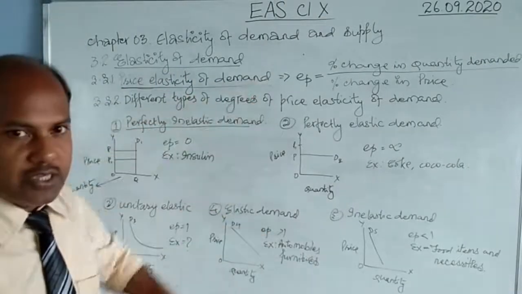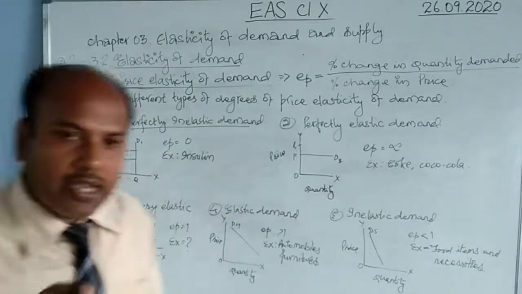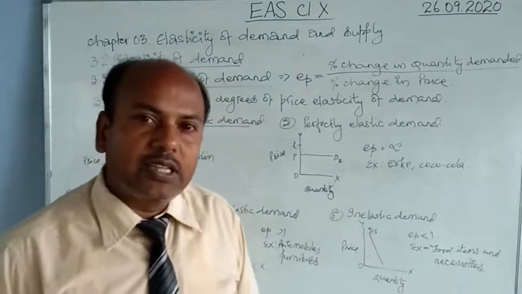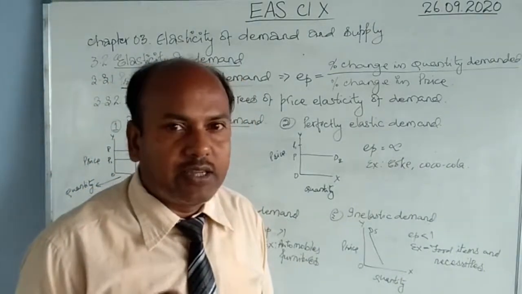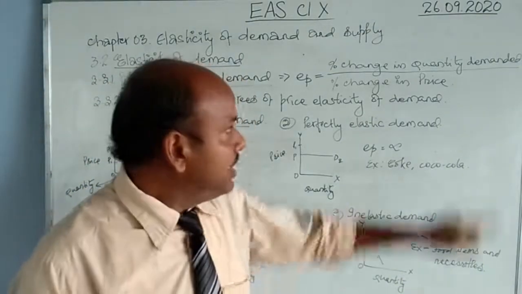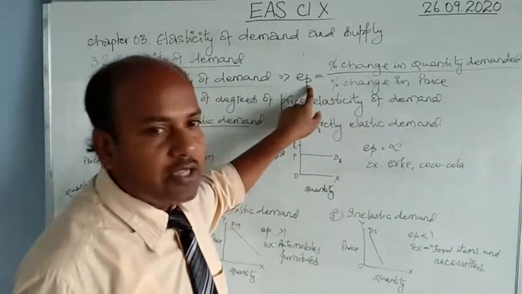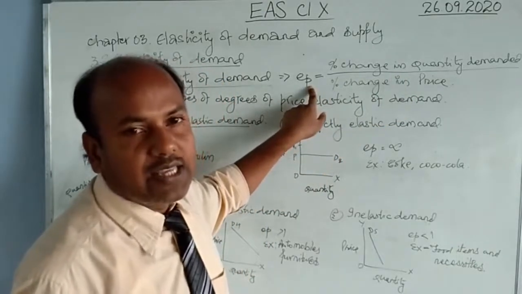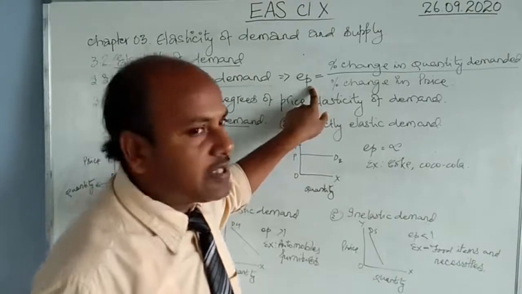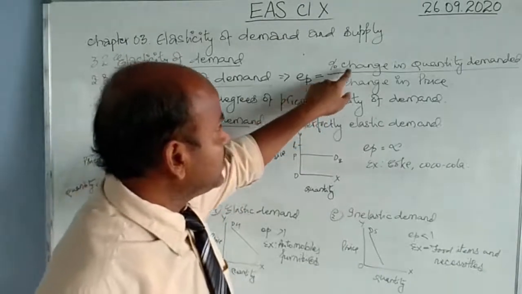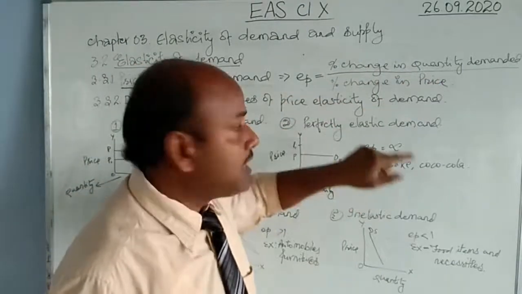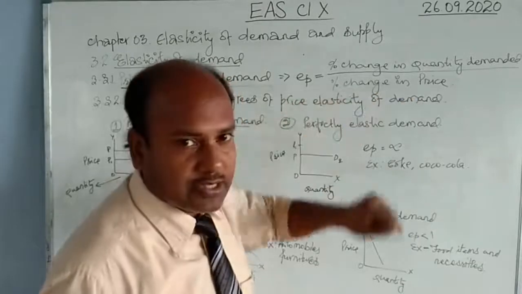How do we measure it? We calculate what percentage change comes in the quantity demanded. EP is the symbol of price elasticity of demand. Price elasticity of demand is equal to the percentage change in quantity demanded divided by the percentage change in price.